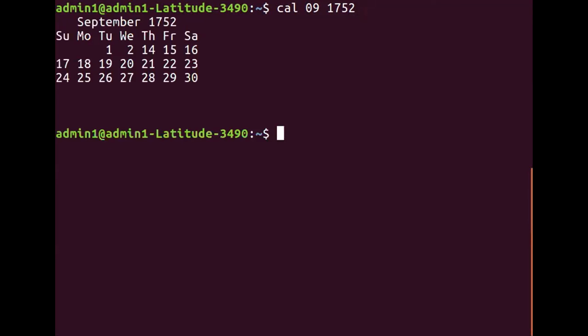It is directly 14th September. Please understand. It is directly 14th September. One of the strangest calendars one can come across in the history of calendars actually.